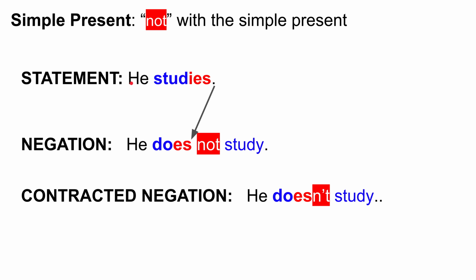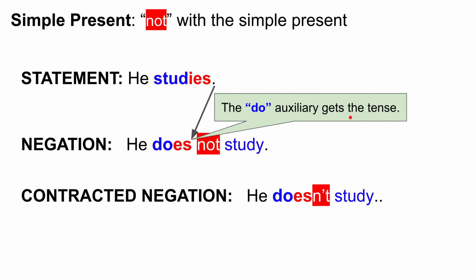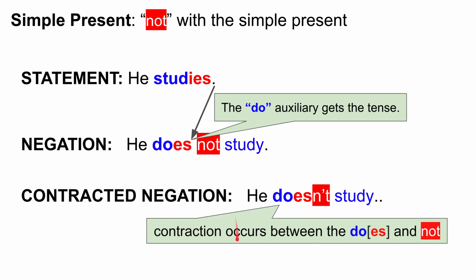So as a quick example, he studies. He does not study. We add the es, which moves from study to the do auxiliary, so he does not study. And then to contract, remember the do auxiliary gets the tense, and the contraction occurs between do and does and not. So, does not, doesn't, do not, don't.